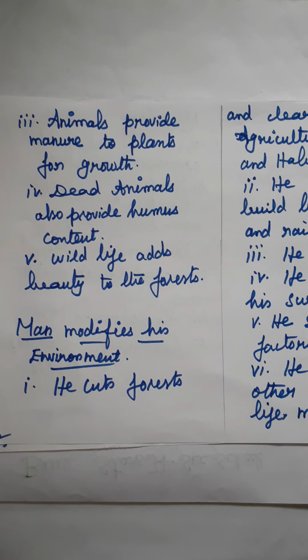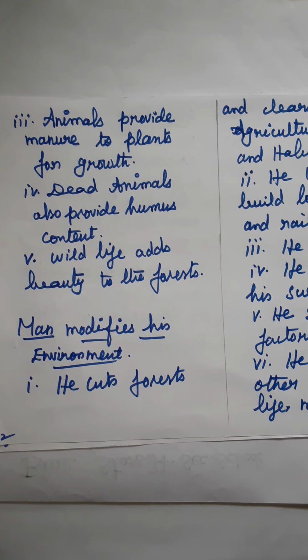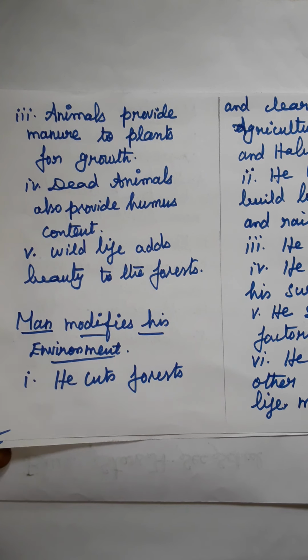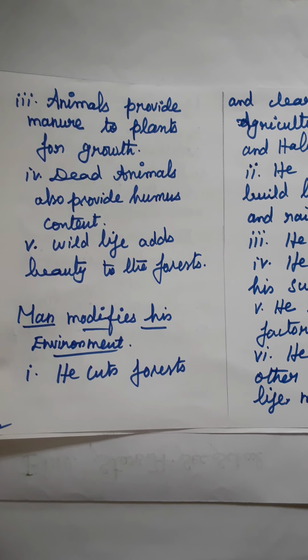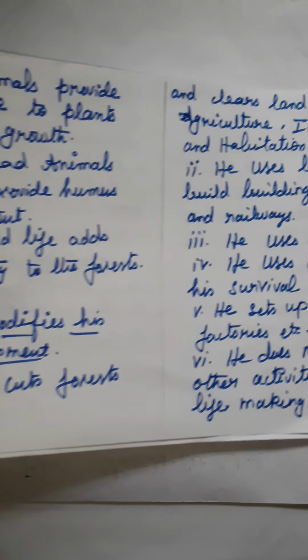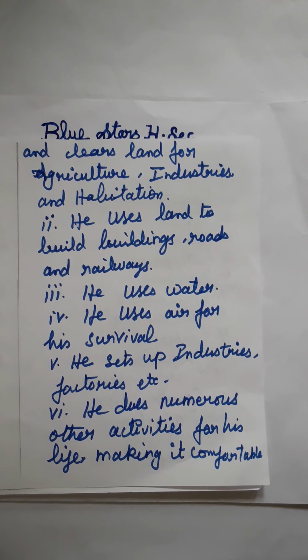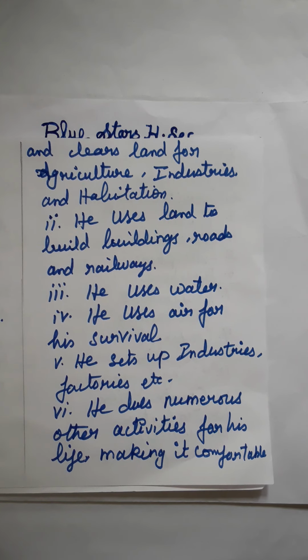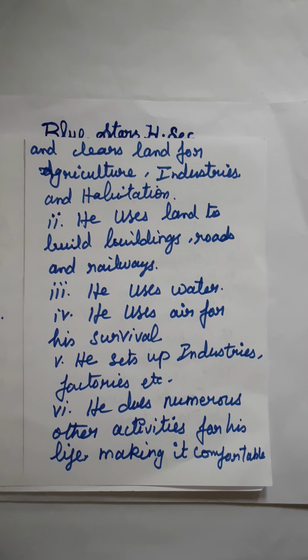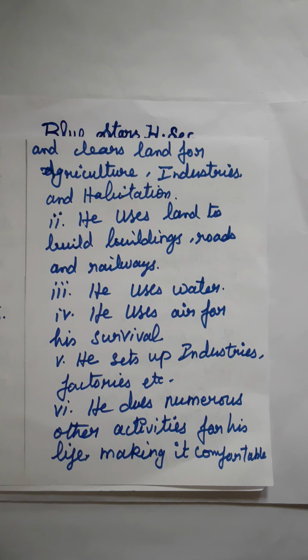Now we are going to see the important point that man modifies his environment. Our nature, our environment provides many things for us, but man needs some modifications because of his comfortable life. What are they? Man modifies his environment. The first point is he cuts forest and clears land for agriculture, industries and habitation.